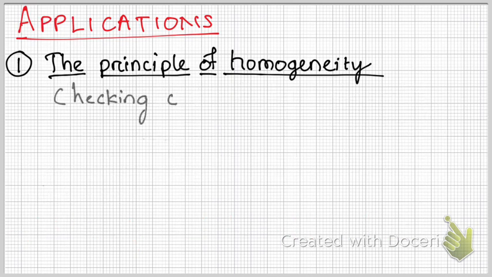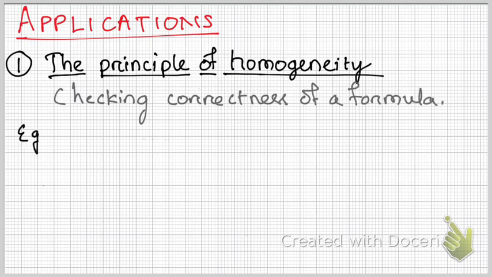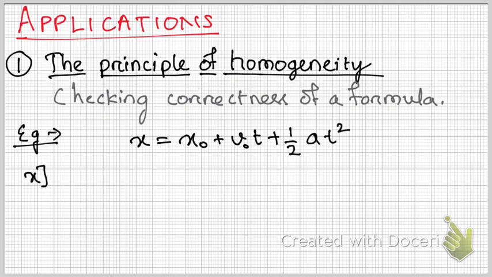So by using this, we go for checking the correctness of a formula. For example, let's take this equation. In this equation, we are talking about this x. X is nothing but the displacement. This is the initial displacement. This is the initial velocity. This is time. This is acceleration, multiplied with time square, which is half. This is a very familiar equation in laws of motion.